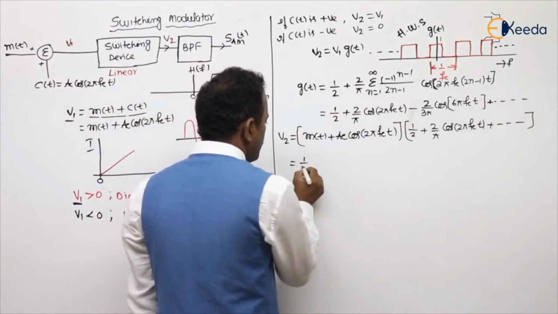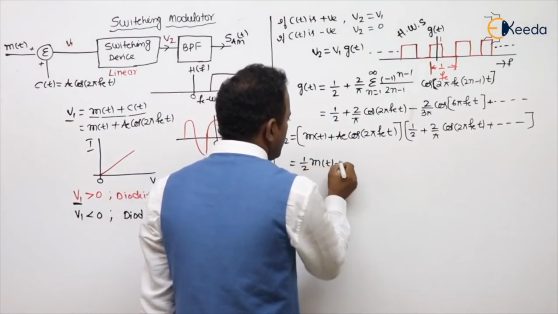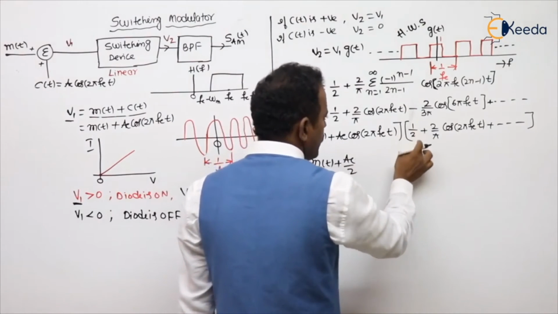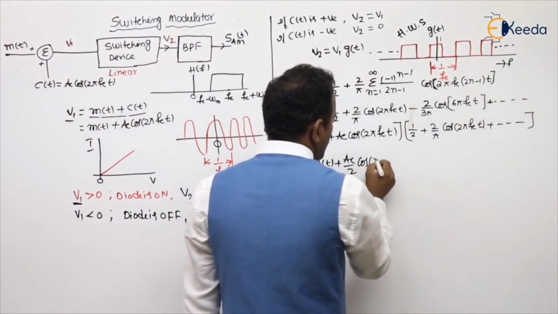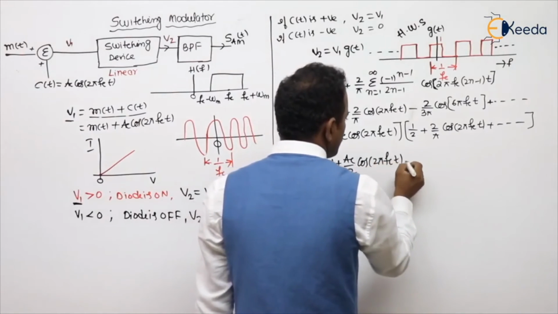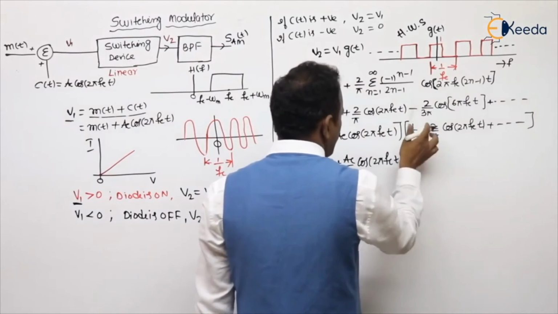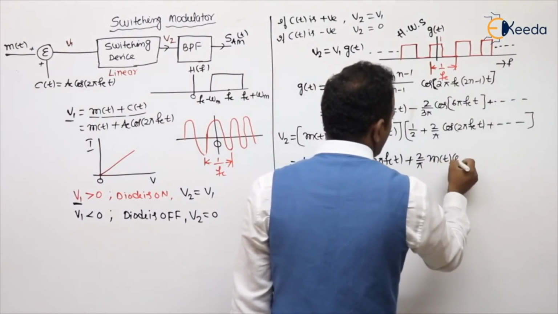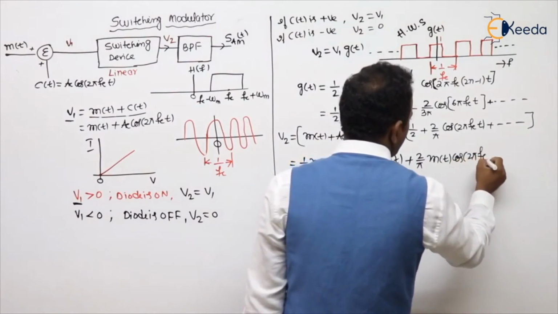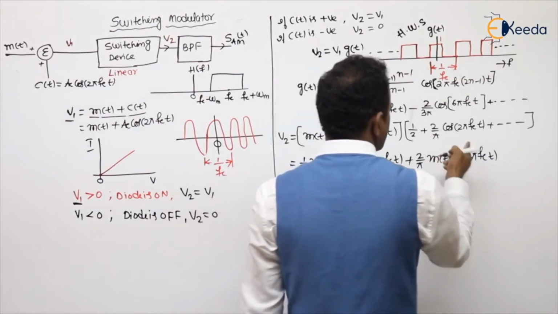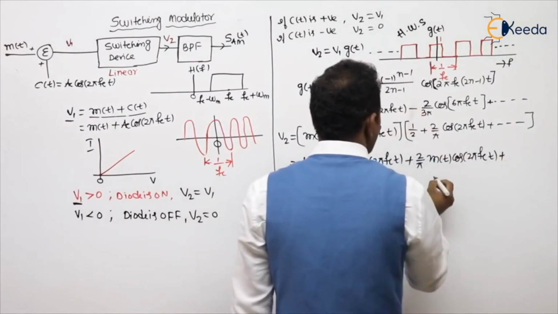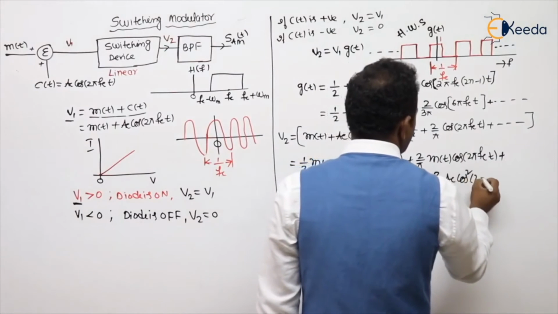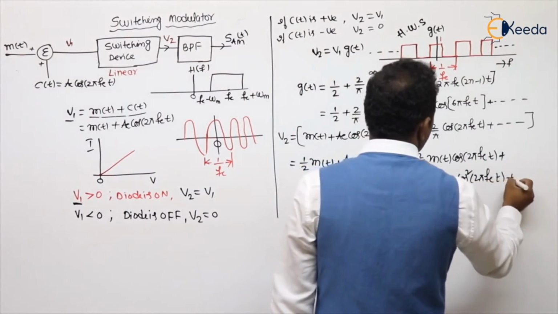So 1 by 2 m of t, plus Ac by 2 cos 2 pi fc t, plus m of t multiplied by 2 by pi cos 2 pi fc t, plus 2 by pi into Ac cos square 2 pi fc t, plus and so on.